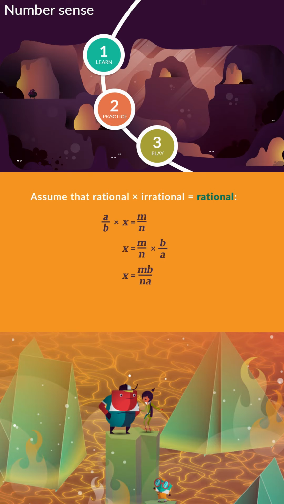But we have now formed a fraction that has an expression that will be an integer in the numerator and an expression that will be an integer in the denominator. This means that x cannot be an irrational number after all, and we've contradicted our original assumptions.